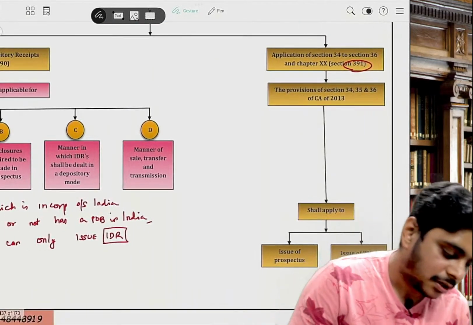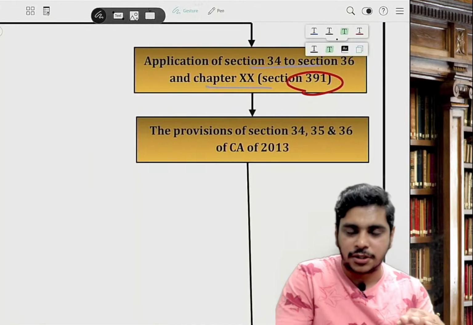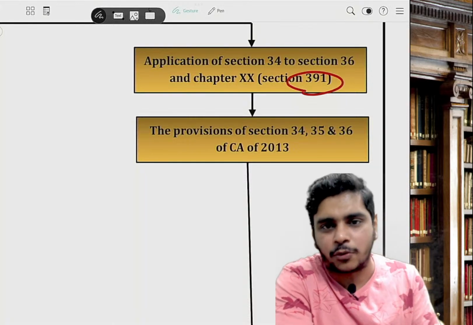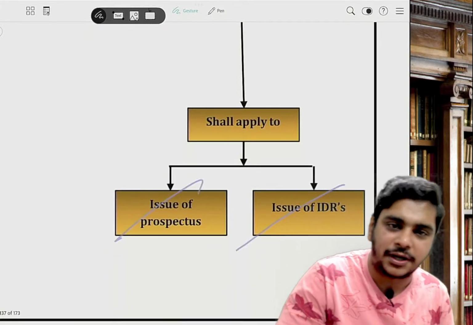391. It says application of sections 34 to 36 and chapter 20. No provision, it says RTP question. It is RTP section. It is 34, 35, 36 and chapter 20. Chapter 20 basically means winding up. Shall apply mutatis mutandis to the issue of prospectus and issue of IDR.